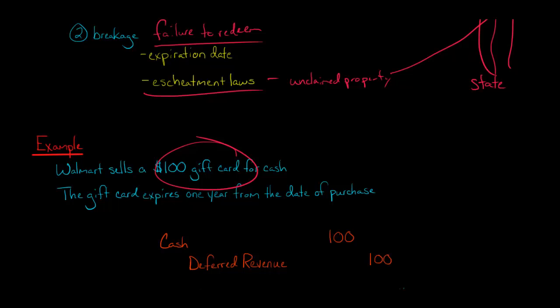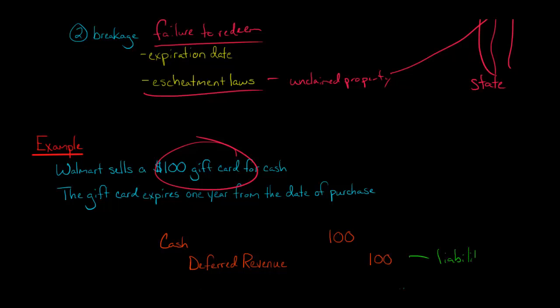Okay, so first, the sale of the gift card. When Walmart sells this gift card, they're not going to recognize revenue. Instead, they're going to debit cash for $100, but they're going to credit deferred revenue, accrued liability, unearned revenue, some kind of liability account. So this is a liability.